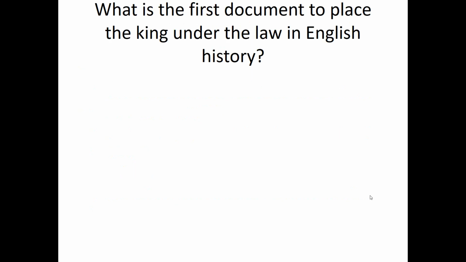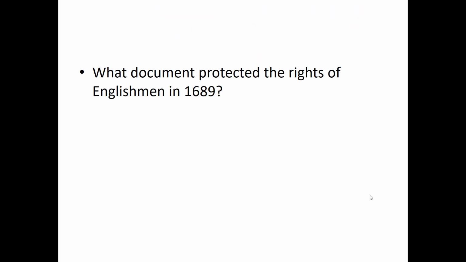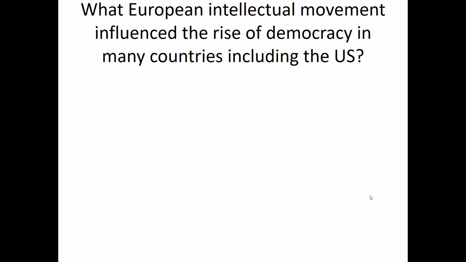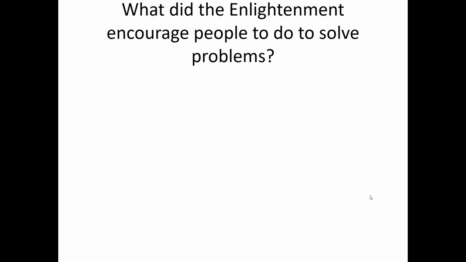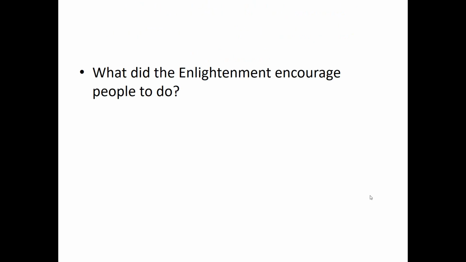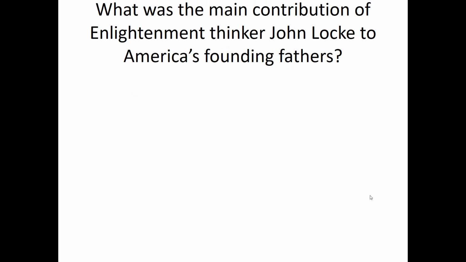Rome. What is the first document to place the king under the law in English history? Magna Carta. What document protected the rights of Englishmen in 1689? English Bill of Rights. What European intellectual movement influenced the rise of democracy in many countries, including the U.S.? Enlightenment. What did the Enlightenment encourage people to do to solve problems? Use reason. What did the Enlightenment encourage people to do? Question authority. What was the main contribution of Enlightenment thinker John Locke to America's founding fathers?